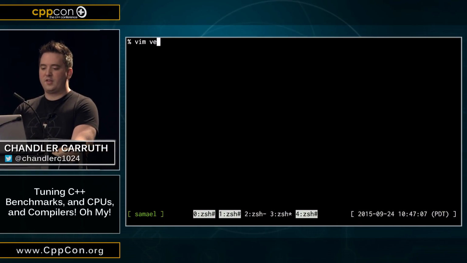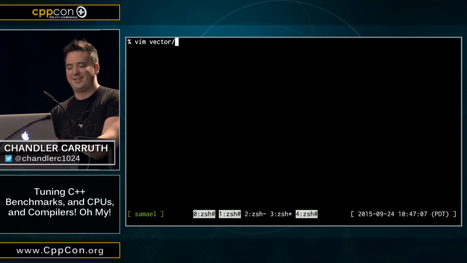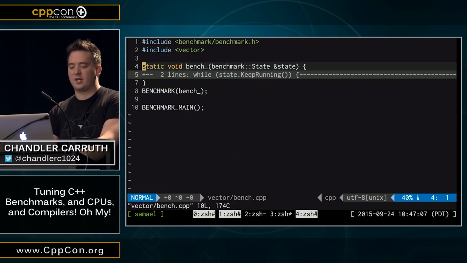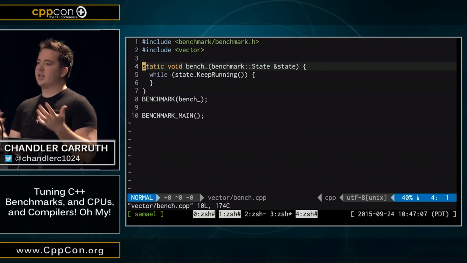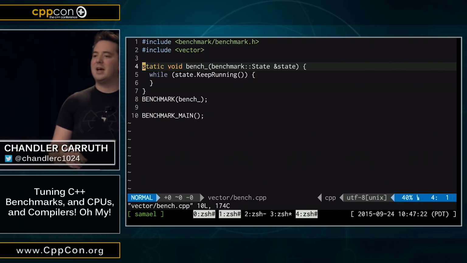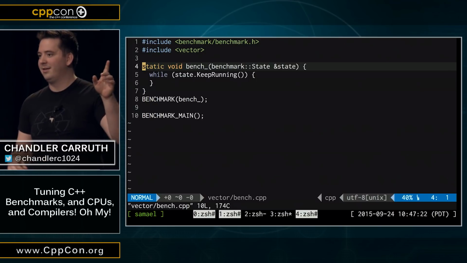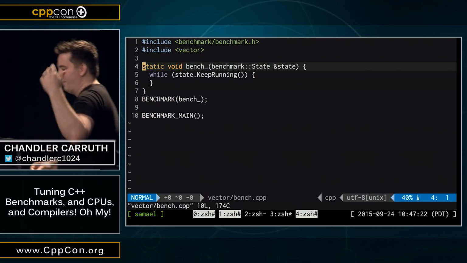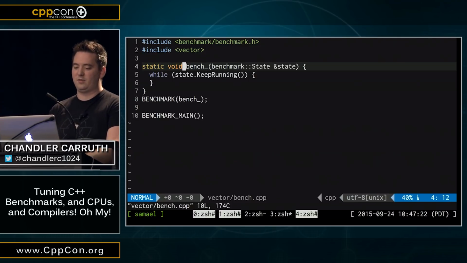So the first thing I'm going to benchmark, how many folks here use Vector? Yeah. So that's the first thing I want to benchmark, because I like actually measuring the fundamentals when I'm going to use something. I really like understanding the fundamentals. Now, what is the most common method you call on vector other than square brackets? Push back. Place back. I use push back. Do you know why I use push back? Anyone guess why I would have to use push back a bunch?